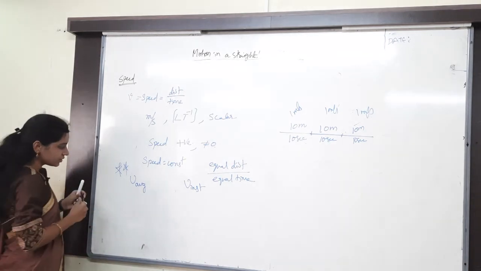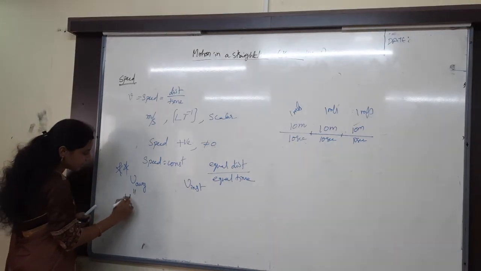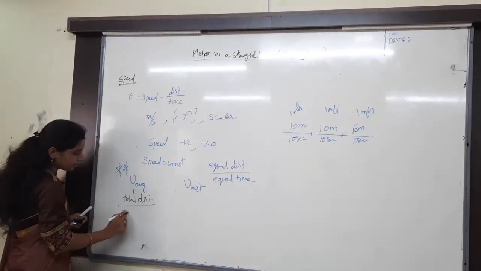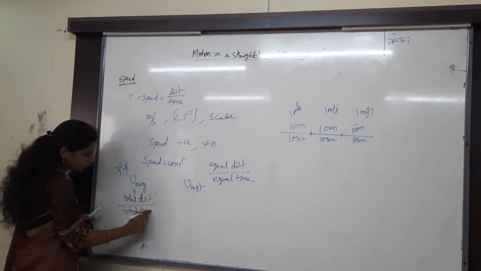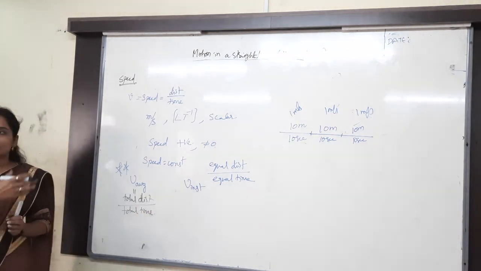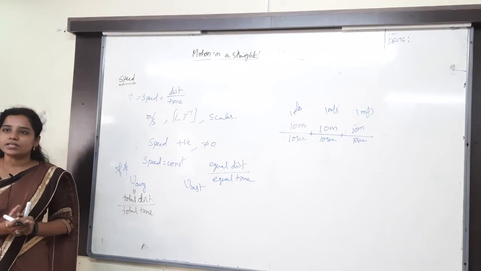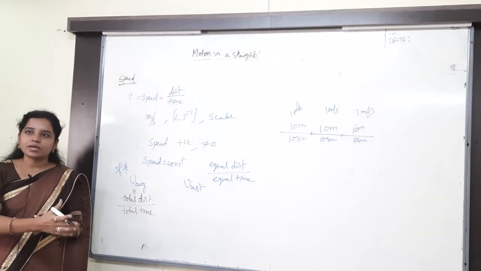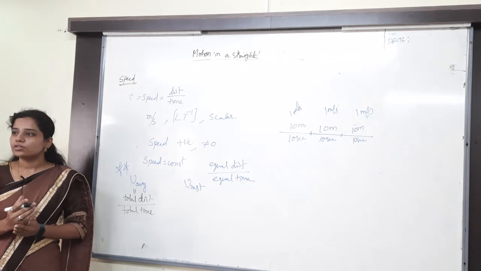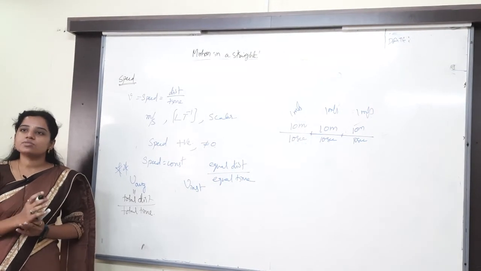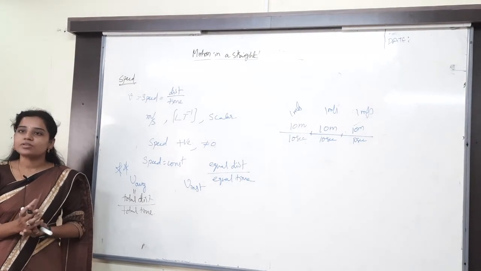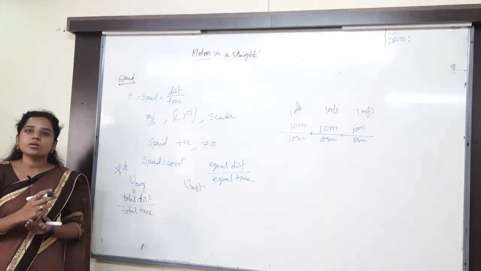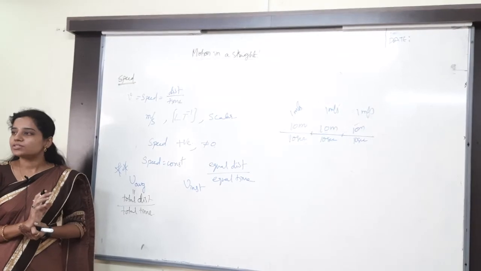The formula for this is total distance by total time taken. Total distance by total time taken, that is an average value only. That is the interval, no? Over interval of time. For example, I came at 9 o'clock, I leave at 11 o'clock. So 9 to 11 is what? Time interval. Then we will get what? Whenever you are talking about the interval, you will get an average value.